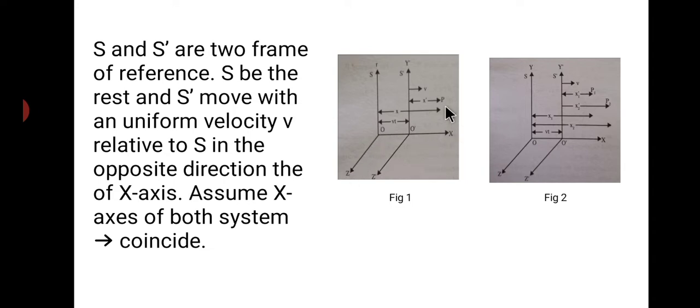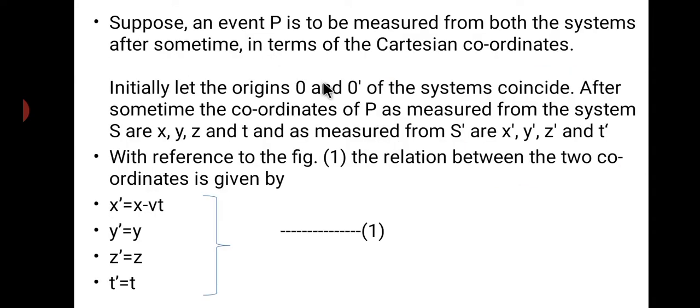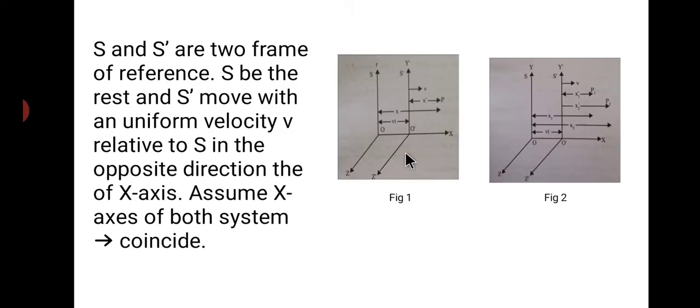Now let us consider P. P is the event which is to be measured from both systems. We have to measure this event P from both the S dash and the S system in terms of Cartesian coordinates. Let us consider the origins, O and O dash. I have written that the O and O dash systems coincide. Already I have shown in this figure that O and O dash both coincide along the x-axis.